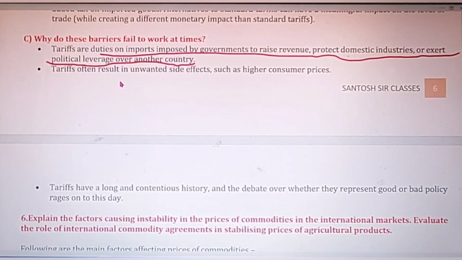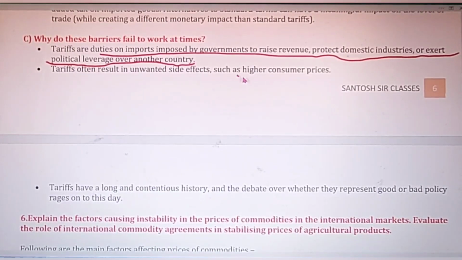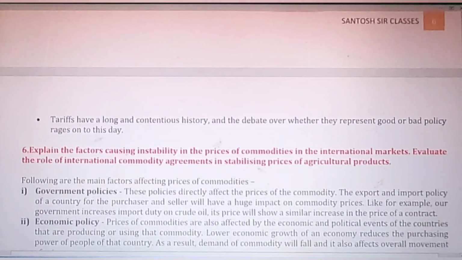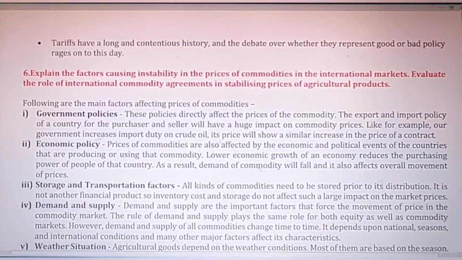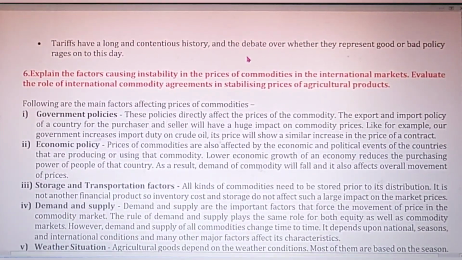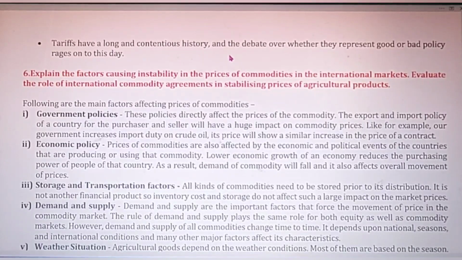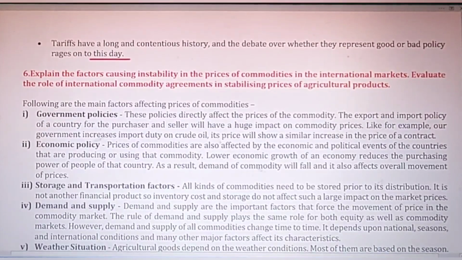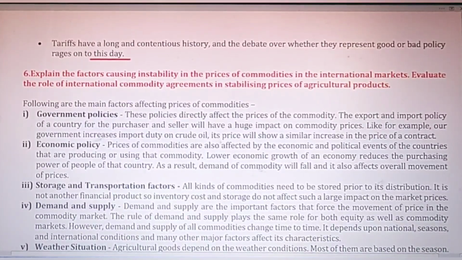And tariff often result in unwanted side effects such as higher consumer prices of goods and services. So this is one side effect, the result. Then we have tariff have a long and continuous history, and the debate over whether they represent good or bad policy depends on the country. So like this you can explain these points.